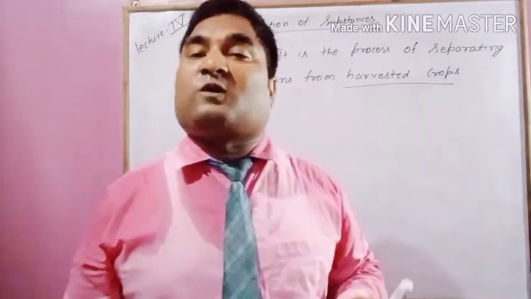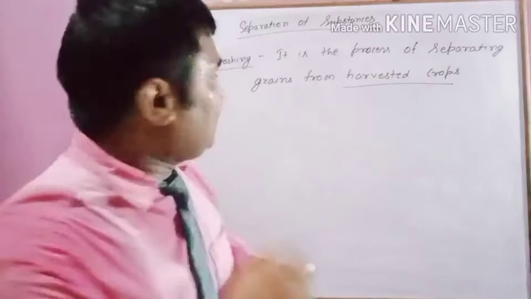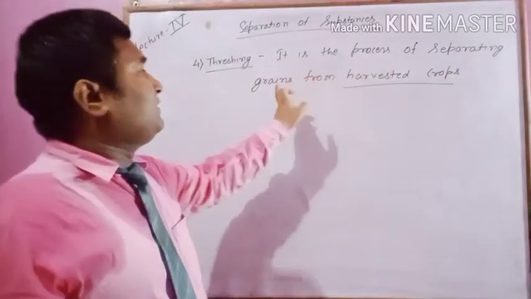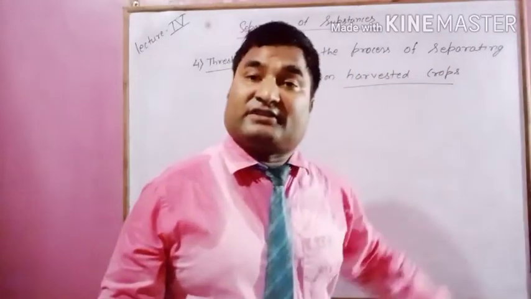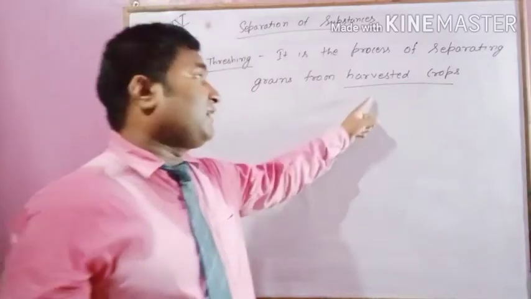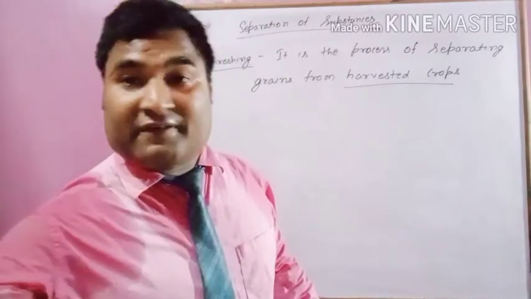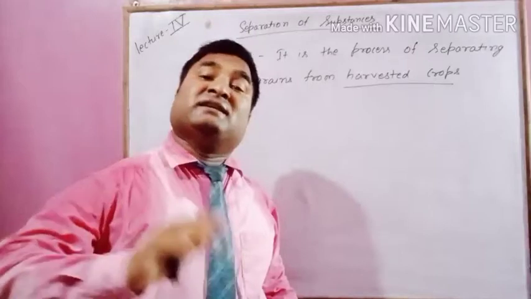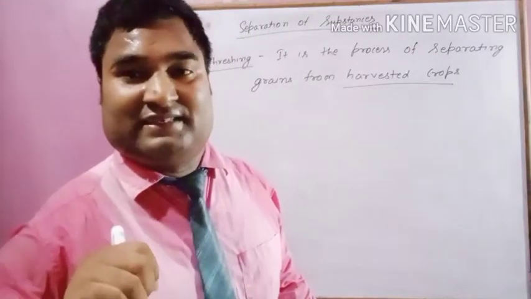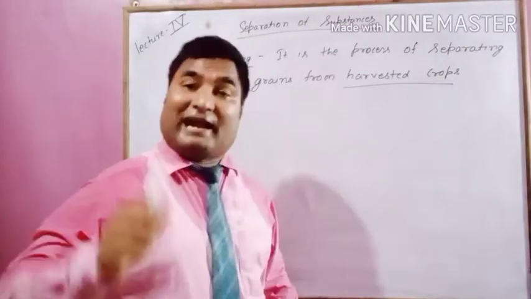This process is called threshing. What is threshing? It is the process of separating grains from the harvested crop. Don't get confused. What is harvested crop? The crop after cutting, when we bring it in; the cutting process is called harvesting, and I am talking about that crop.